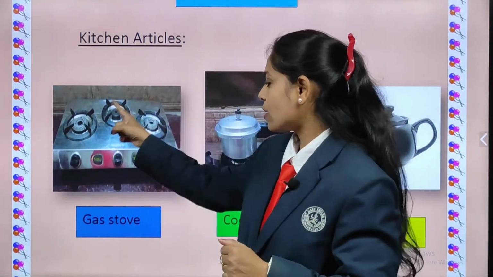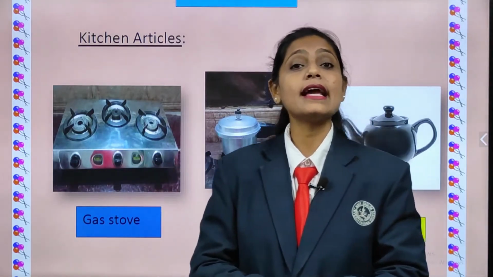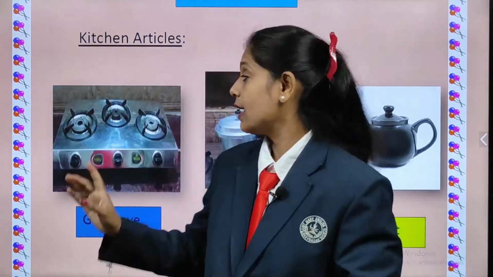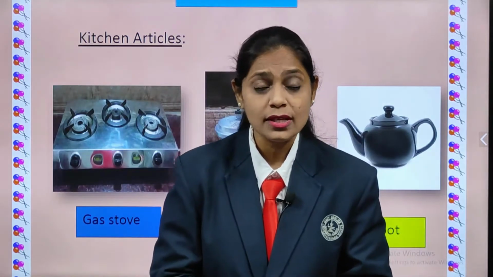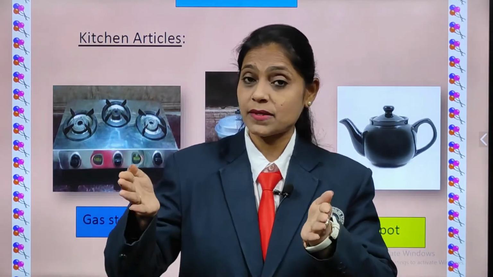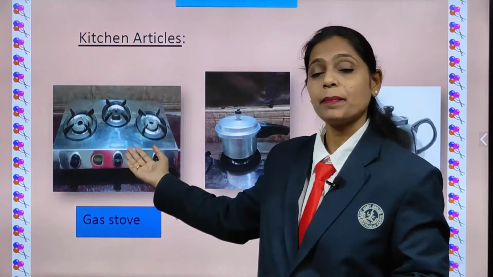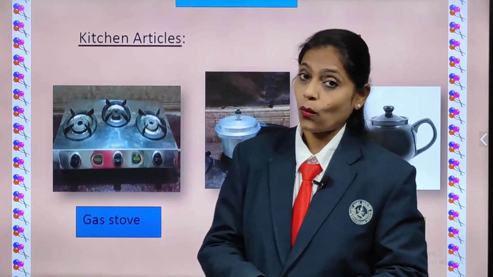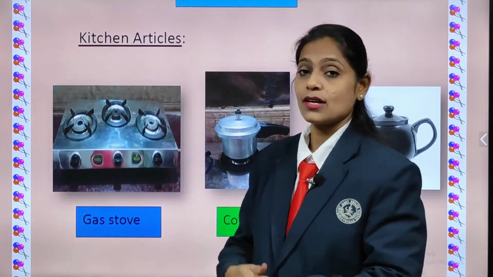What is this? Correct. It is a gas stove. What is that children? Gas stove. And what does mama do? Yes, she keeps a vessel and she cooks food on the gas stove, right? So all of you repeat after me. Gas stove. Once again children, gas stove.